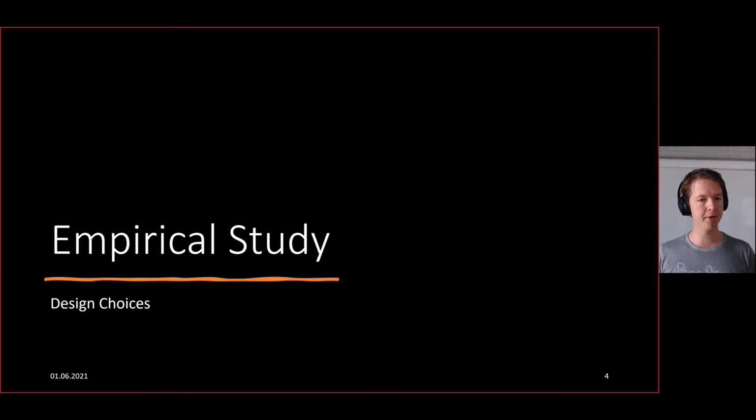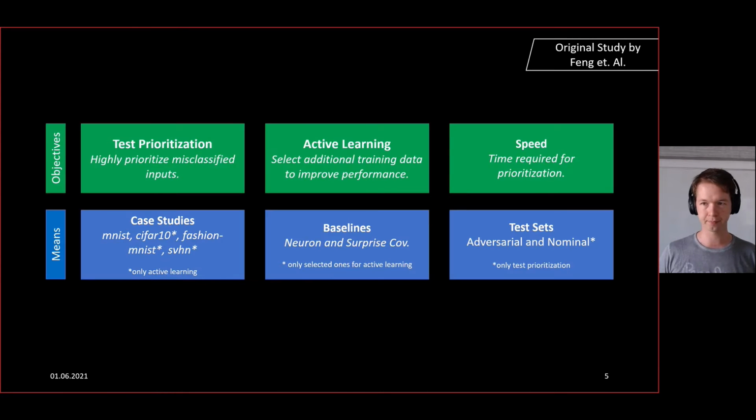So we perform an empirical study to replicate the findings in the DeepGini paper. To that extent, I'm going to first show a bit of our design choices. This is an overview of the original study by Feng and his colleagues, the DeepGini paper. The paper shows three objectives. First, test prioritization, where the goal is to highly prioritize misclassified inputs.